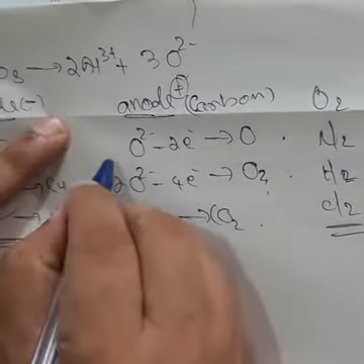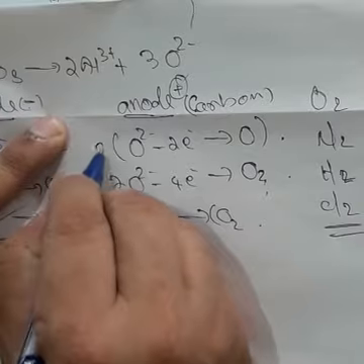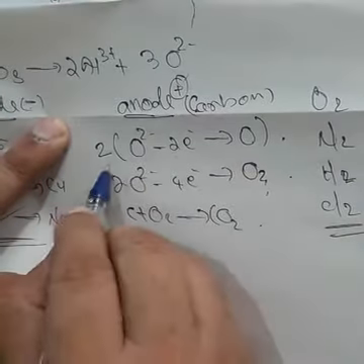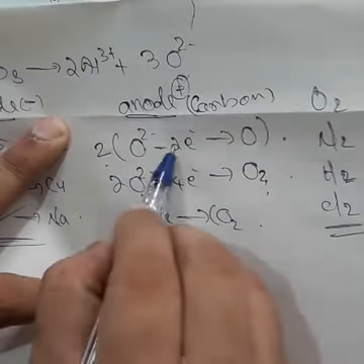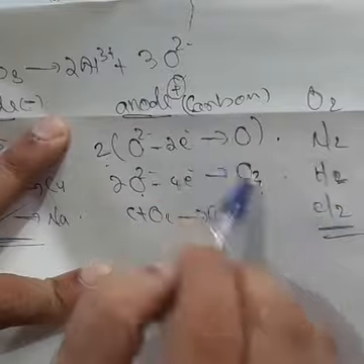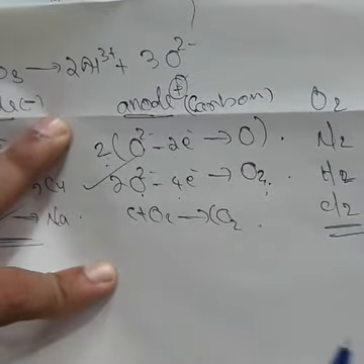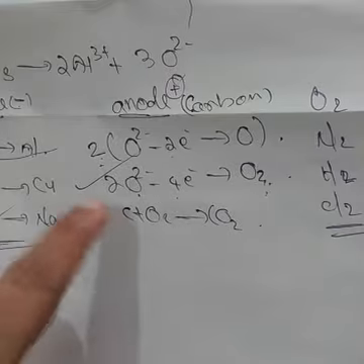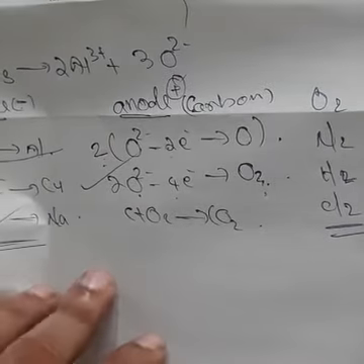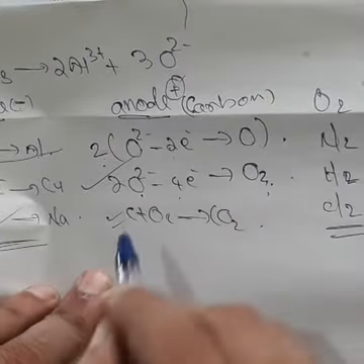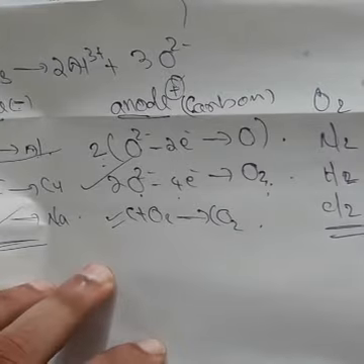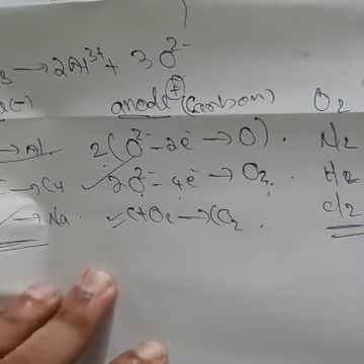That means you have to multiply the complete equation by 2. 2O2− minus 4 electrons gives 2... O2. Okay, oxygen. So this is the reaction taking place at the anode. This reaction is not asked here, you have to write this equation only. But you understand here what type of chemical reaction takes place at the anode.